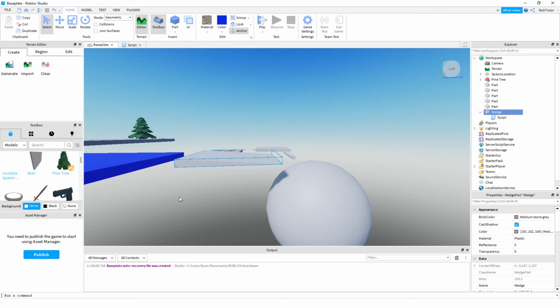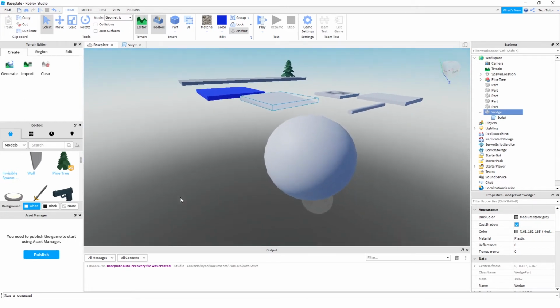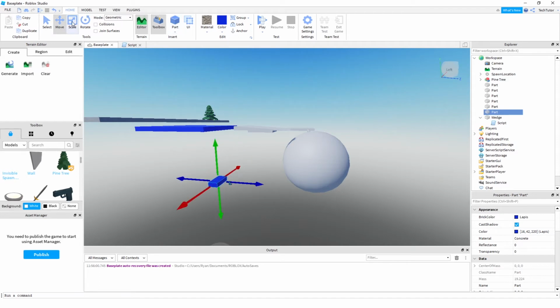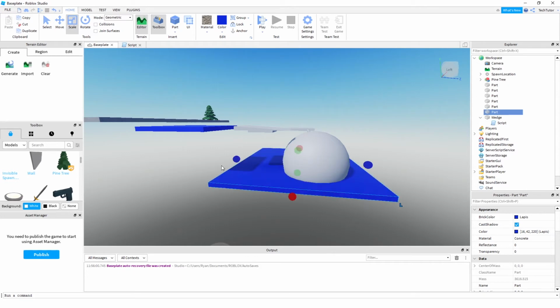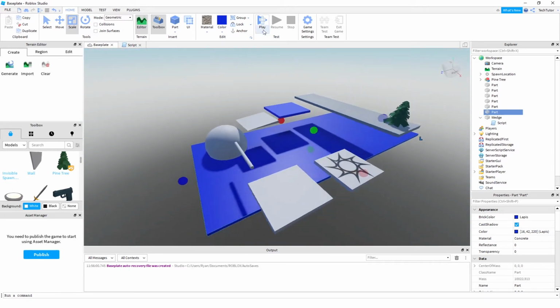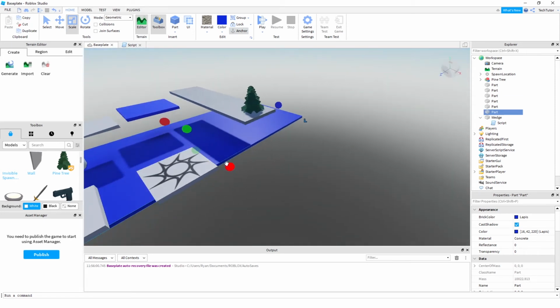And the next element in the tutorial that they suggest adding is an example of a lava floor. So let's go ahead and add another part in here. I'll click part, block, and then this block, I will move it. I'll put it underneath of everything. I'll scale it so that it's large enough for the user to fall on. And don't forget to anchor it so that it doesn't fall.